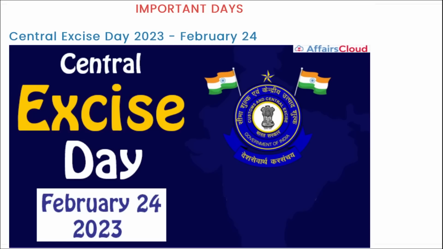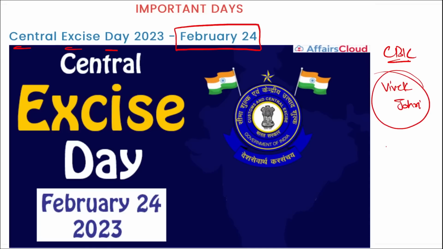All right, next is Central Excise Day. On 24th of February, we observe Central Excise Day. Important. This day is observed to create awareness for the efforts and contributions of the Central Board of Indirect Taxes and Customs towards the development of India. Then, who is the chairman of CBIC, the Central Board of Indirect Taxes and Customs? Vivek Johri is the current chairman. Headquarters is in New Delhi.